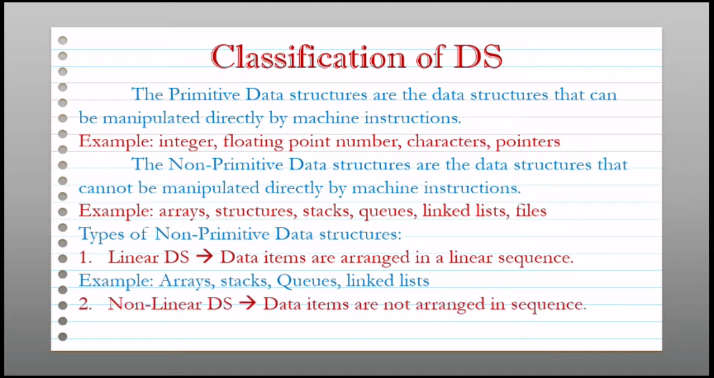Second one is nonlinear data structures. So here data items are not arranged in sequence manner. That means we can store data in memory, but that arrangement will not be in sequence. Means suppose we are using trees or graphs, so these are the examples. So here we can store data in different locations.